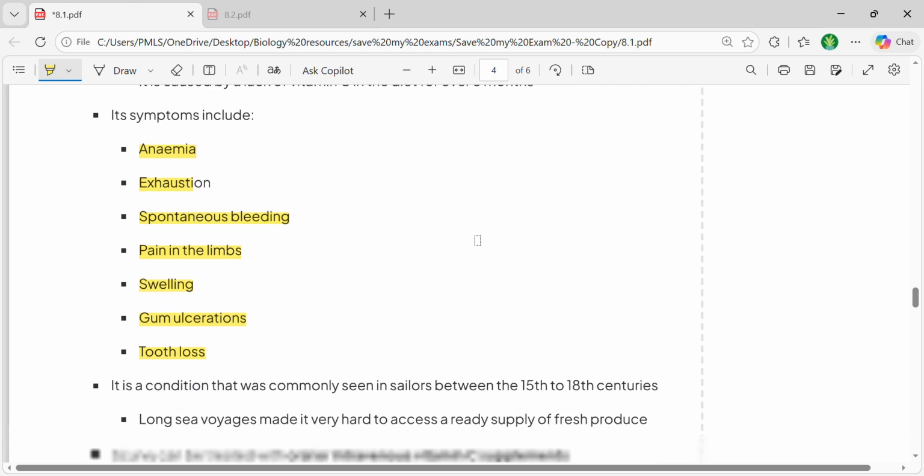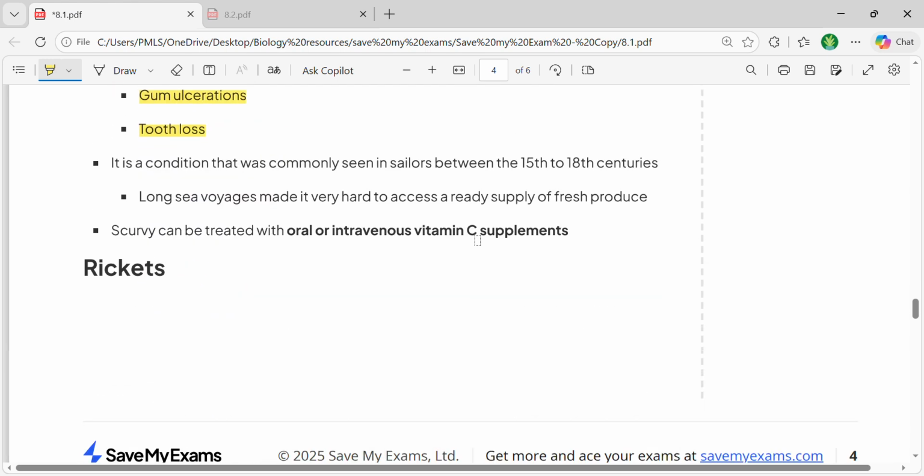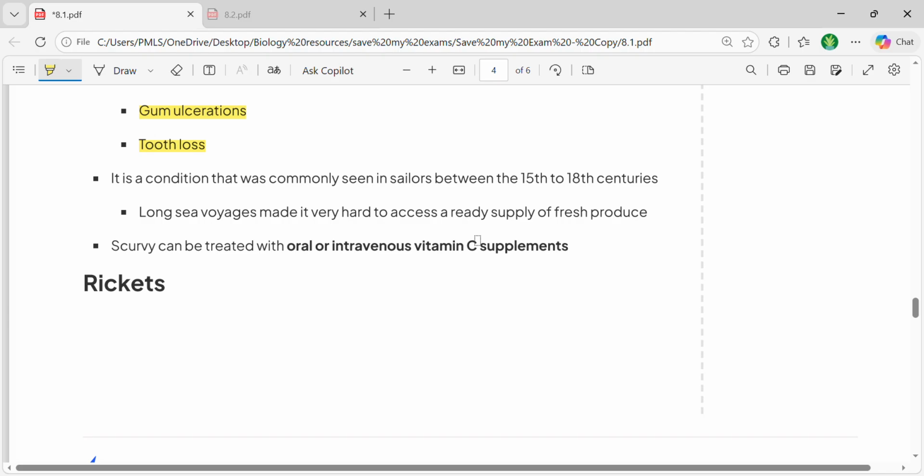So what is the solution to this? The solution for scurvy is to maintain a diet with enough vitamin C, and in order to recover quickly, doctors advise vitamin C supplements.